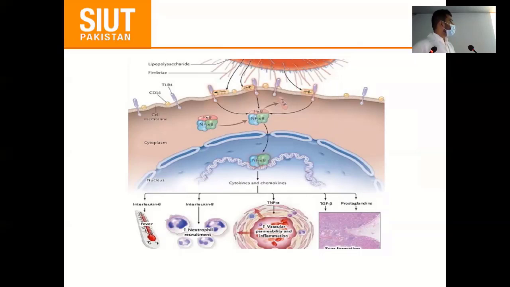And this is the inflammatory response in which temperature is mediated, and interleukin 8 starts the recruitment of neutrophils, and then tumor necrosis factor alpha enhances vascular permeability and inflammation. This pathway is basically for acute pyelonephritis, while transforming growth factor beta and prostaglandin lead to scar formation of the kidney.